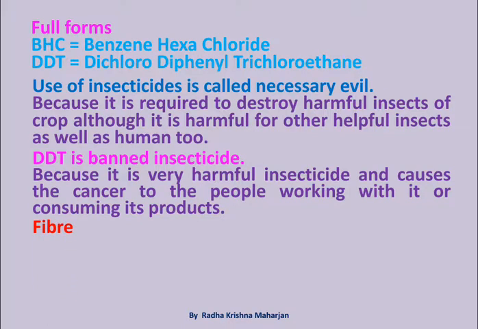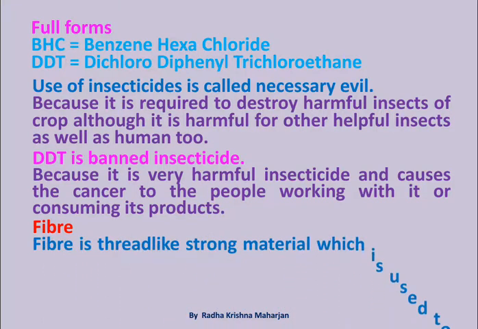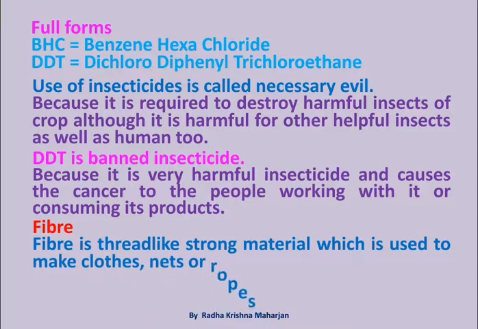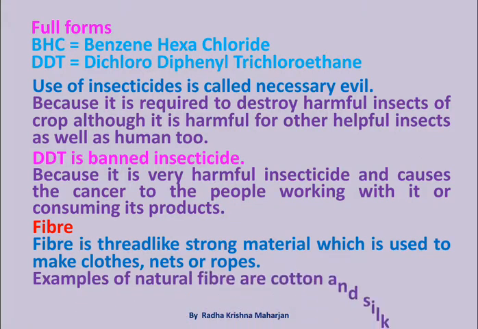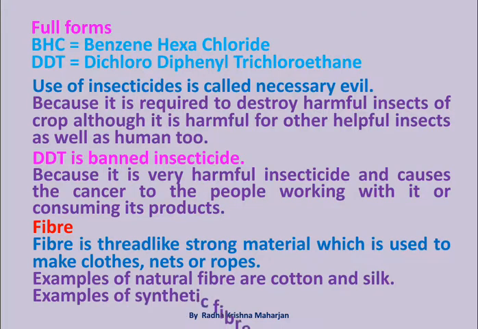Fiber. Fiber is thread-like strong material which is used to make cloths, nets or ropes. Examples of natural fiber are cotton and silk. Examples of synthetic fiber are nylon and terylene.